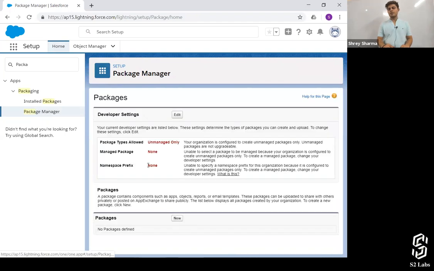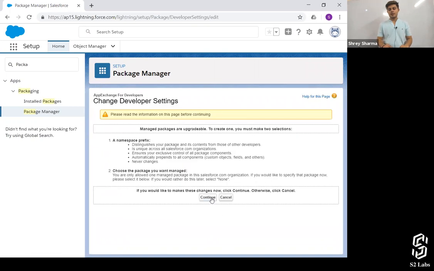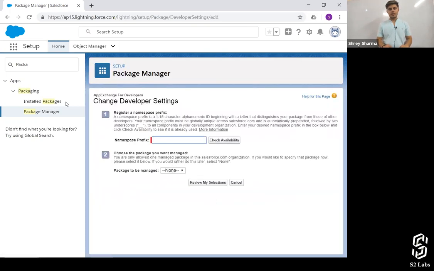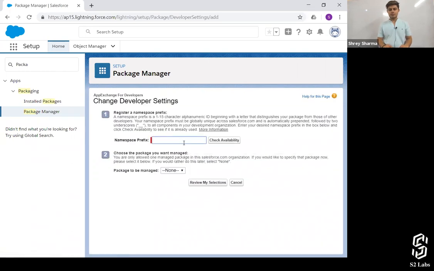Over here, the namespace prefix is not already defined. You cannot create a managed package. I'm going to explain what a managed package is exactly later on. But you cannot create a managed package unless the namespace prefix is defined. So how to define it? Click on edit. Continue. So let's see what that was saying. Managed packages are upgradable. To create one, you must select to add a namespace prefix. To create a managed package, you need to have a namespace prefix, right? So first, let's create the namespace prefix.